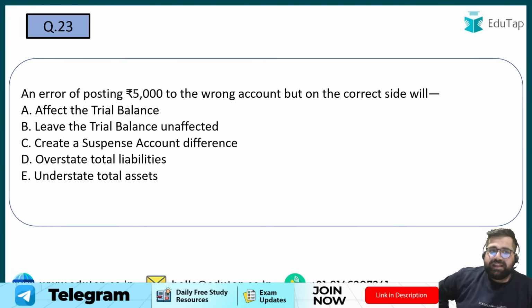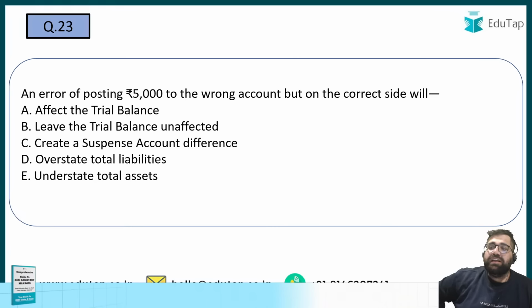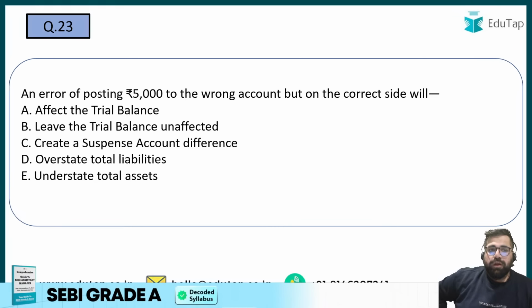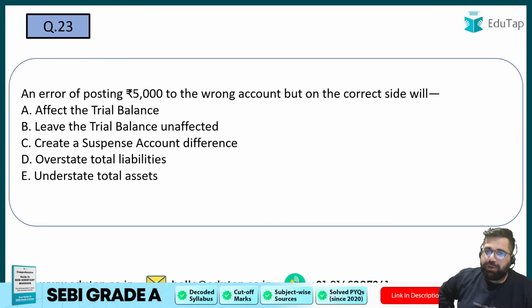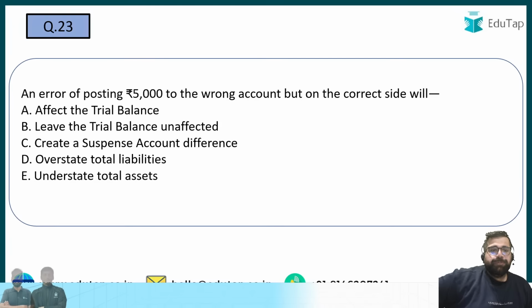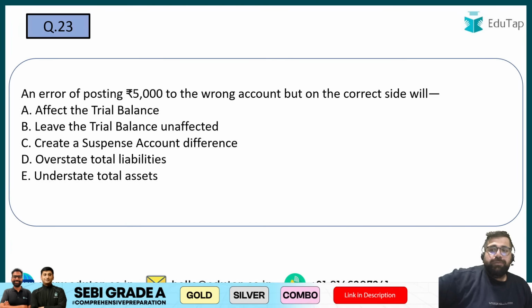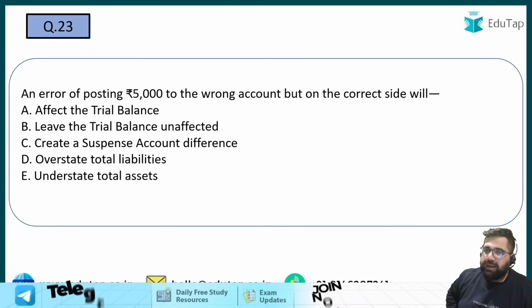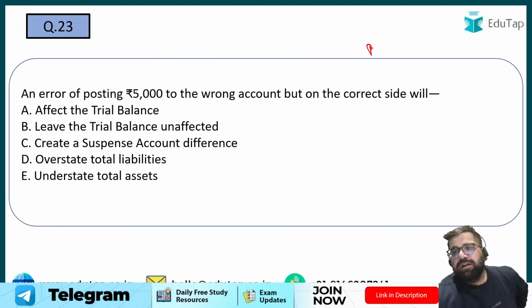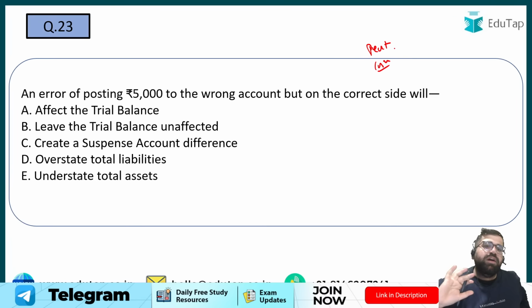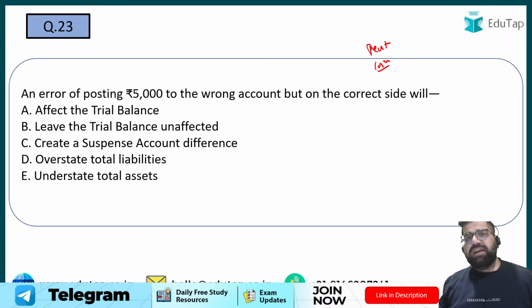Next question 23. An error of posting of 5,000 to a wrong account but on the correct side will do what? You have done a posting error. The amount is correct, but you have posted on the wrong account. Error of posting of 5,000 to a wrong account but on the credit side. Instead of rent, you have debited, let's say, cash, but the amount is correct. Just the posting is different.